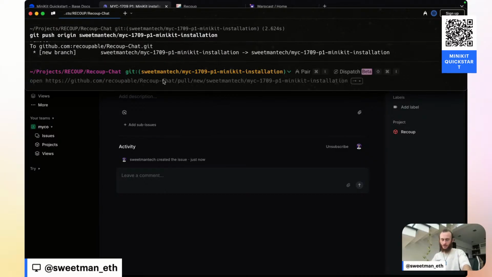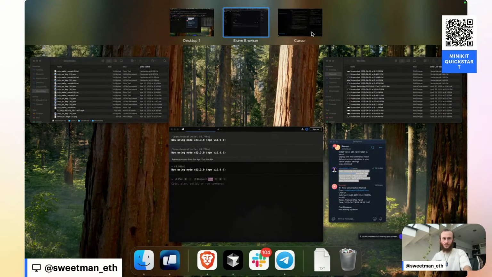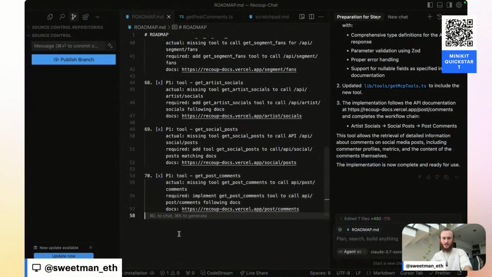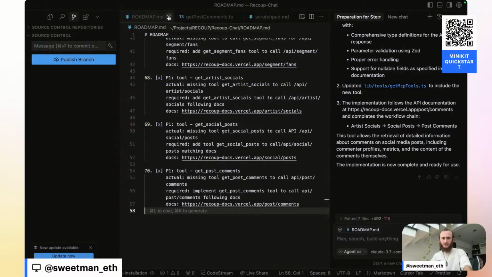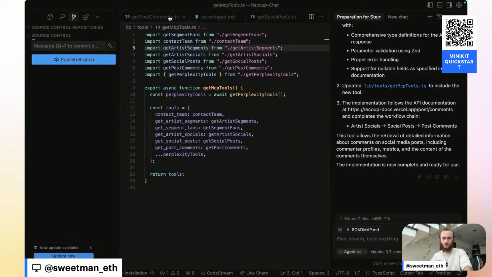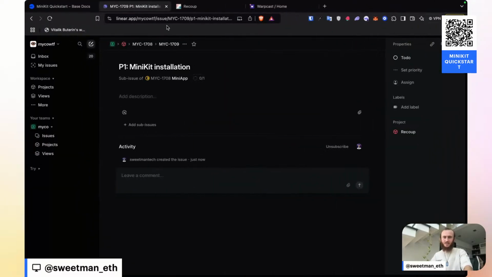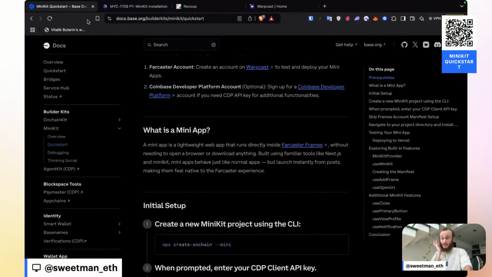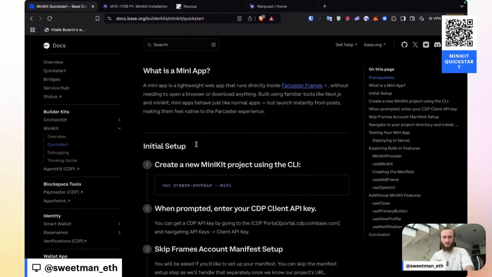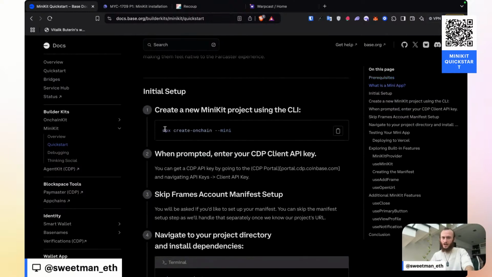And from now, what I'm going to do is open up my code editor, which I believe is already right here, Recoup chat. Yep. And so I'm not going to be vibe coding this. I'm going to be actually hands-on keyboard coding this, mostly because I haven't seen anybody vibe code it yet, and I haven't seen anybody wrap an existing app with a mini app yet. And so before I start trying to have AI do it, I want to verify a human dev can do it.